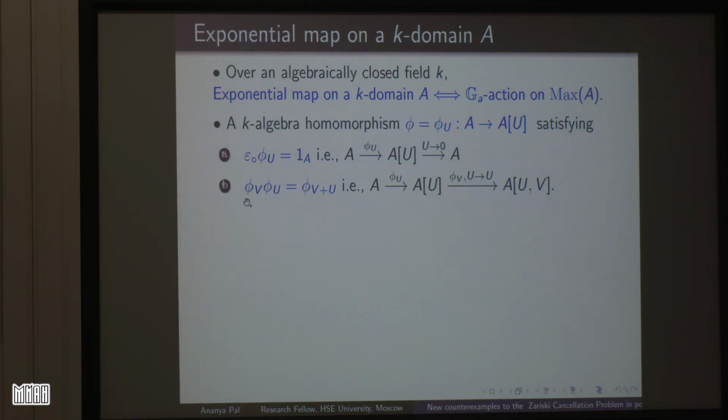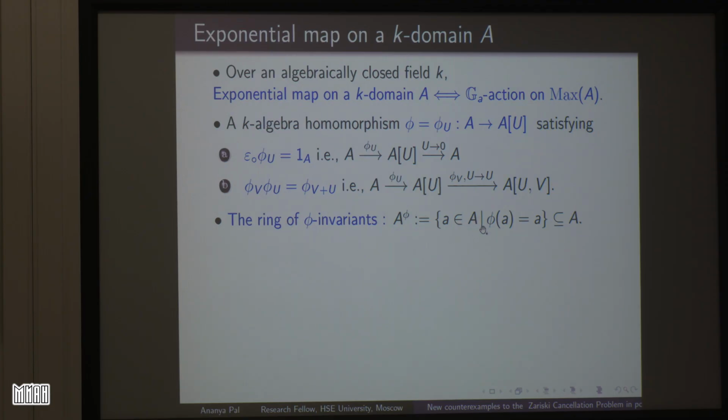And if I go from A to A[U] with the help of phi_U and then go from A[U] to A[U,V] with the help of phi_V, keeping U fixed, I will get the phi_(U+V) map. If these two properties are satisfied by a K-algebra homomorphism from A to A[U], we call it an exponential map on A.